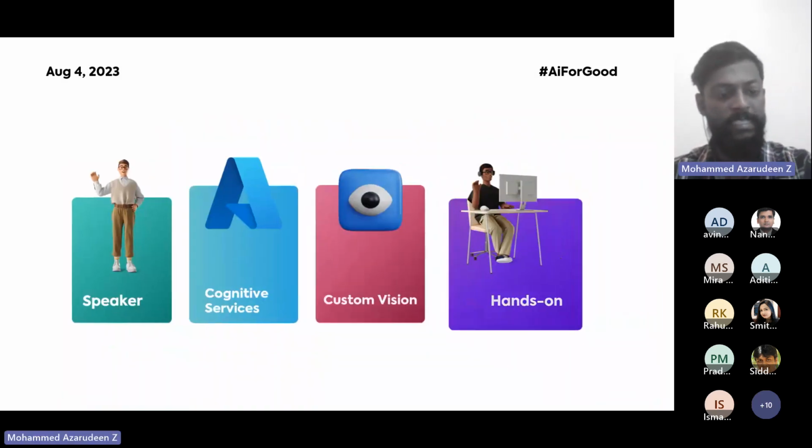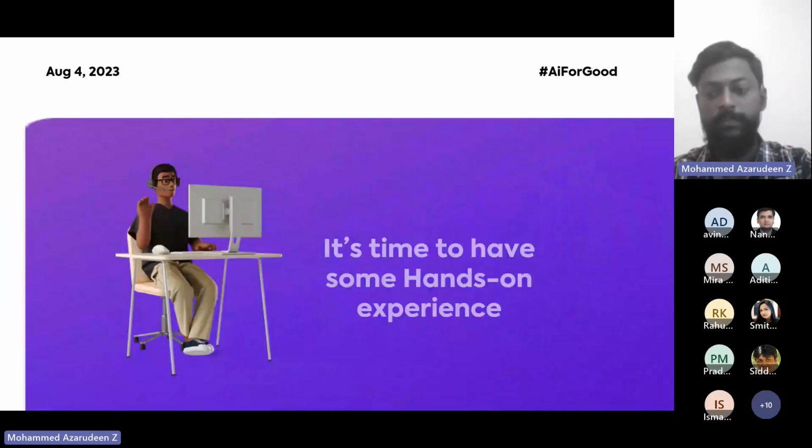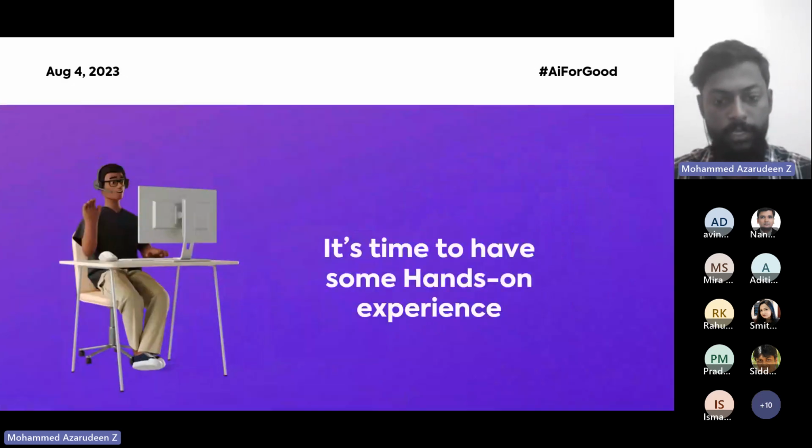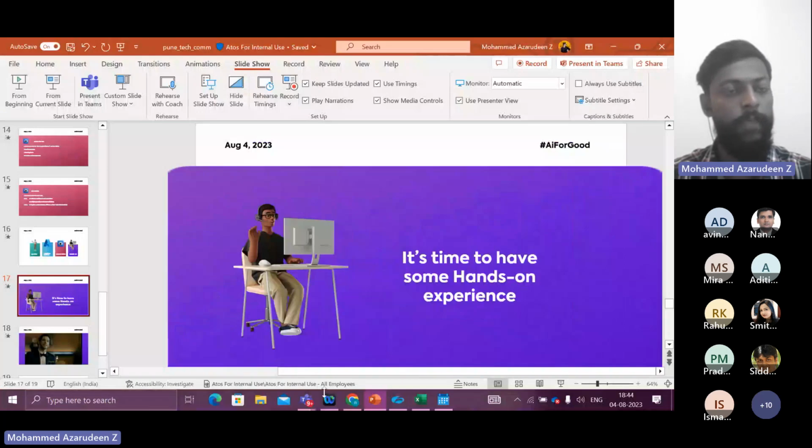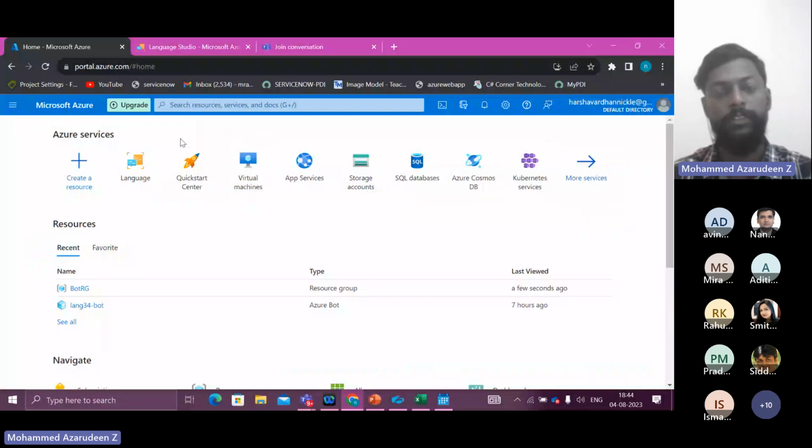Okay, let's dive into the hands-on session. Yeah, this will be a little interesting. Okay. So this is for the beginners. This is how a Microsoft Azure account looks. There is also a free tier. If you want to experiment with a few things, you can always register for the free trial account, and it's not going to cost you much.